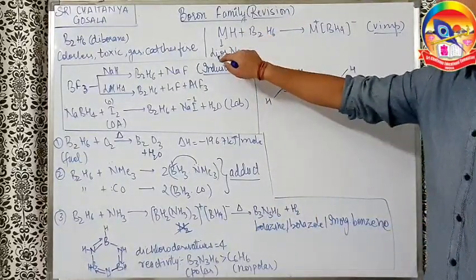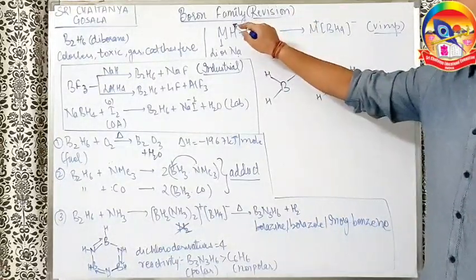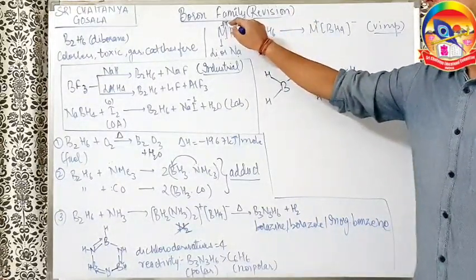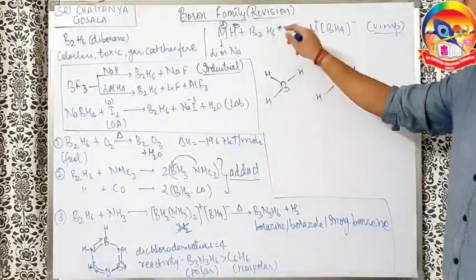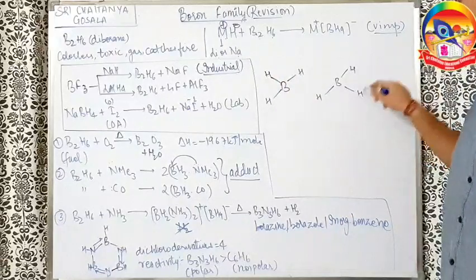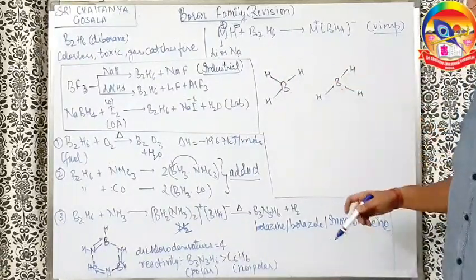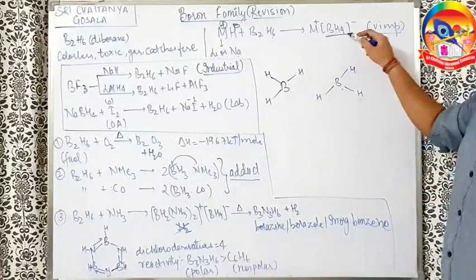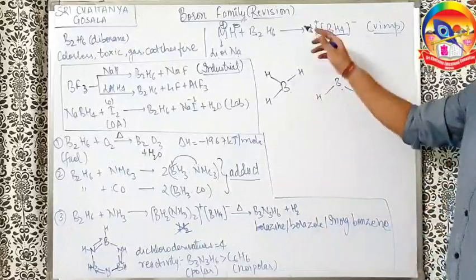When a metal hydride like lithium or sodium hydride reacts with B2H6, what will happen? They are H minus donors, so they will donate H minus to boron. Boron, which in diborane was having BH3, will very happily take one H minus each, completing the octet, and hence it will become BH4 minus. There are 2 BH4 minus being formed here, and M plus.